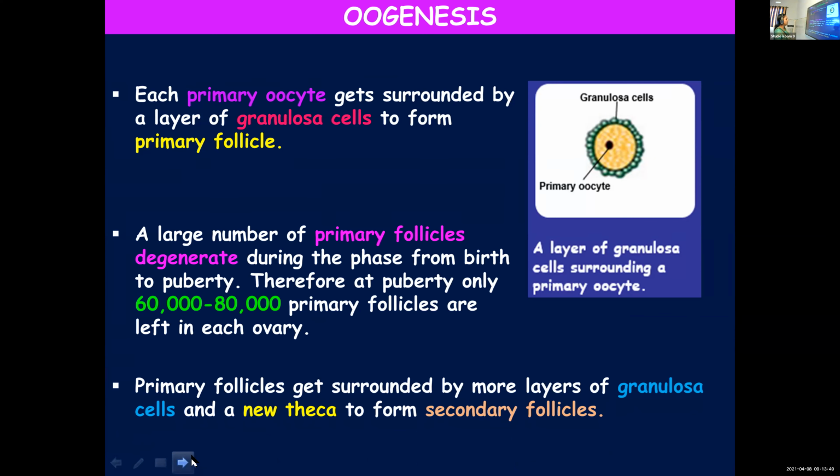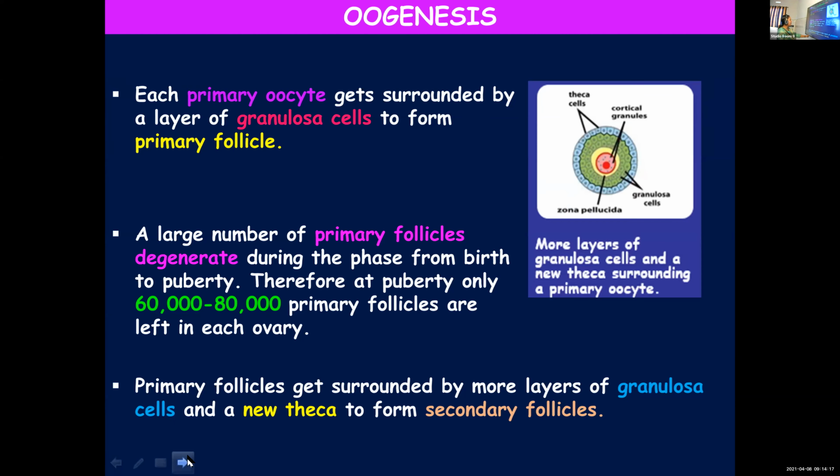A point to be noted is that even though so many millions of oogonia are formed and forming primary follicles, a large number of them will get degenerated from the time the baby is born till she reaches puberty. At the time of puberty, only 60 to 80,000 primary follicles will remain in each ovary.